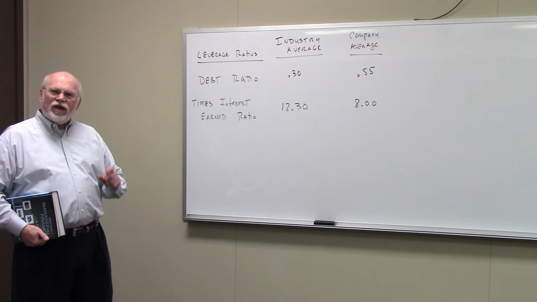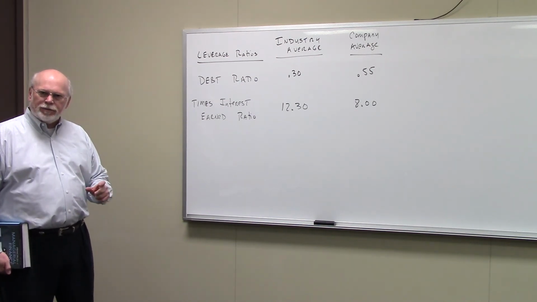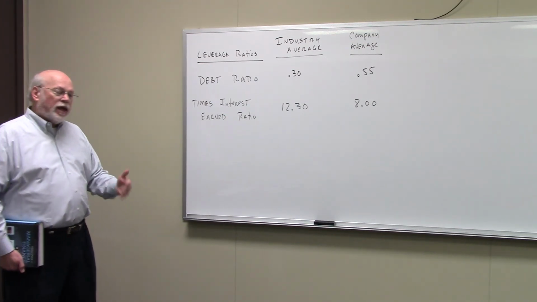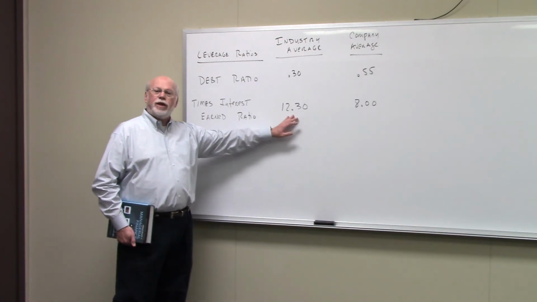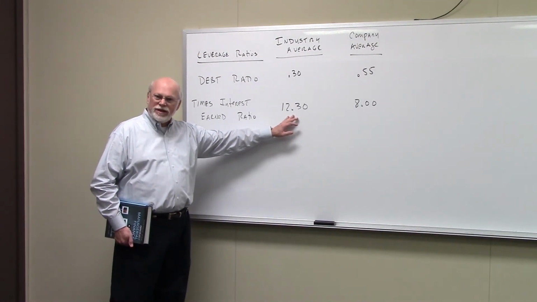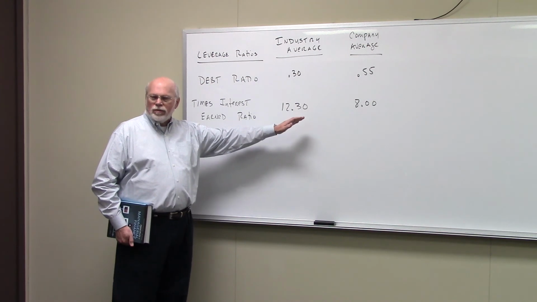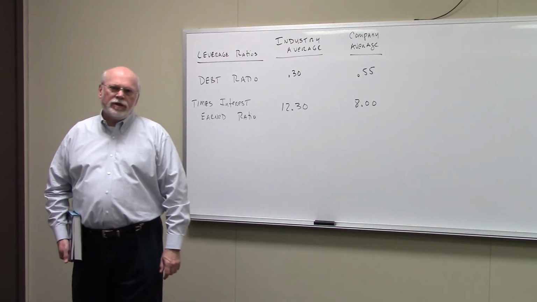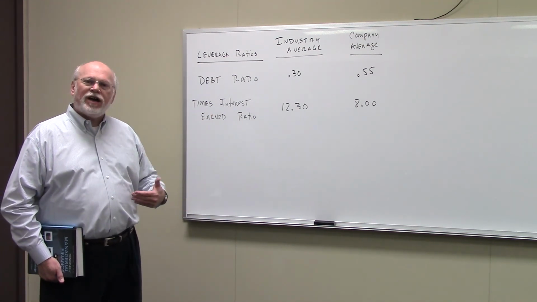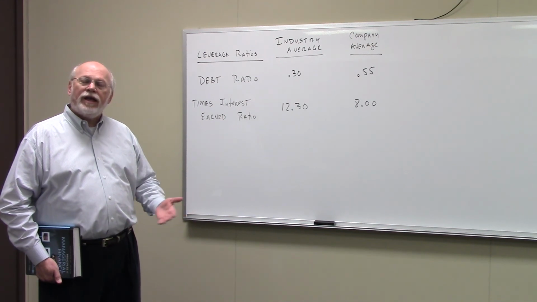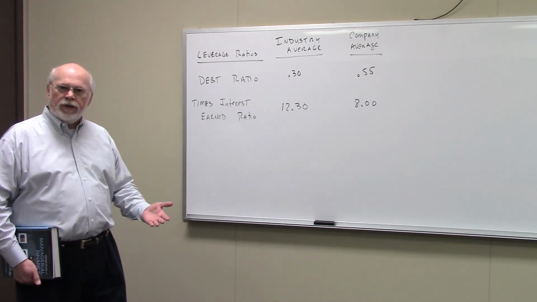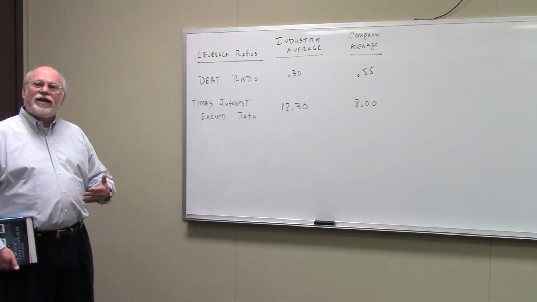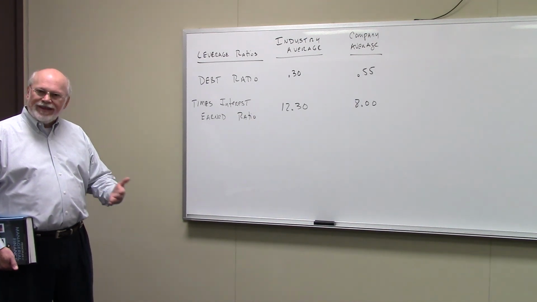What that means is that Fox could pay the interest on its debt 8 times. All things being equal, you'd like this number to be higher as opposed to lower. And indeed, the typical firm in the industry can pay the interest on its debt 12.3 times. And again, you'd like this number to be higher rather than lower. The way you would look at this, if you were an analyst, you conclude that Fox Manufacturing's ability to pay the interest on their debt is below that of the typical firm in the industry. Overall leverage analysis: Fox Manufacturing is financing to a larger extent by debt than the typical firm in the industry.